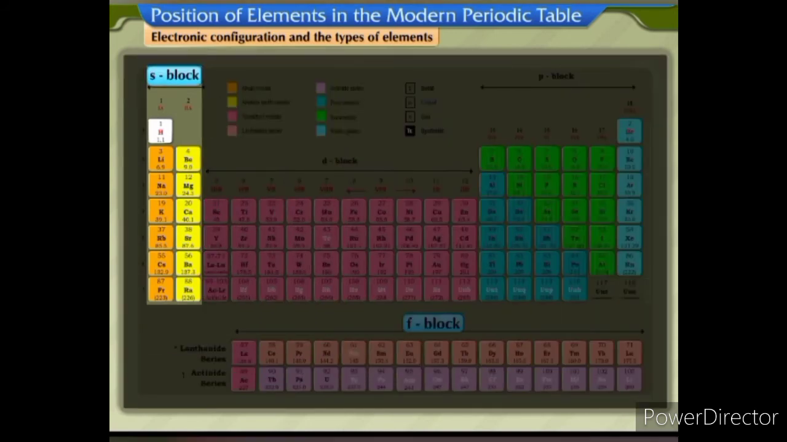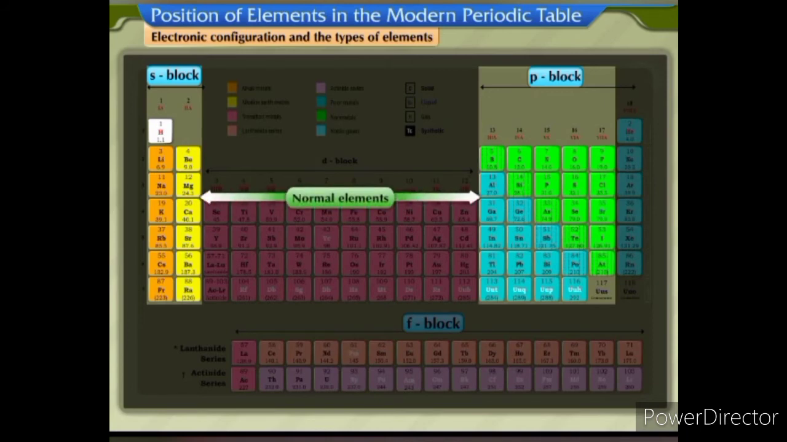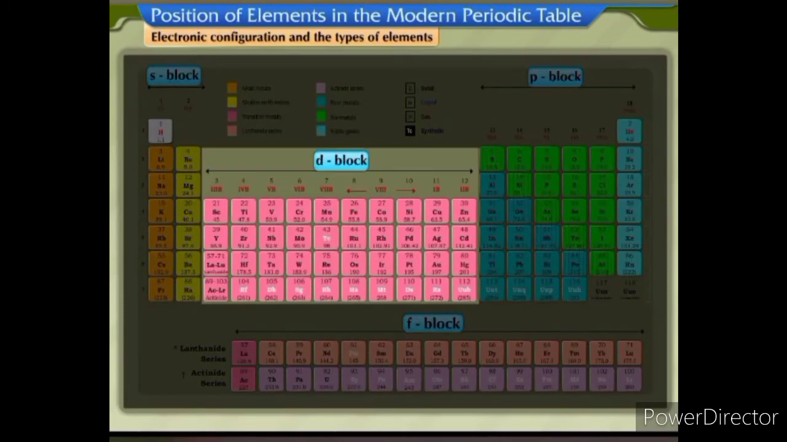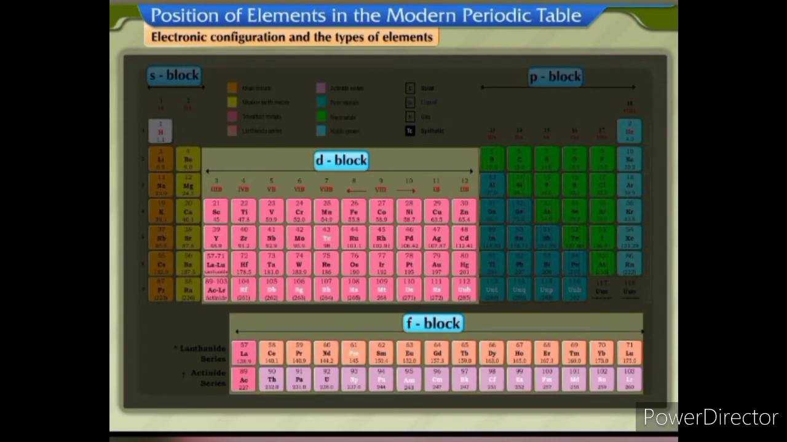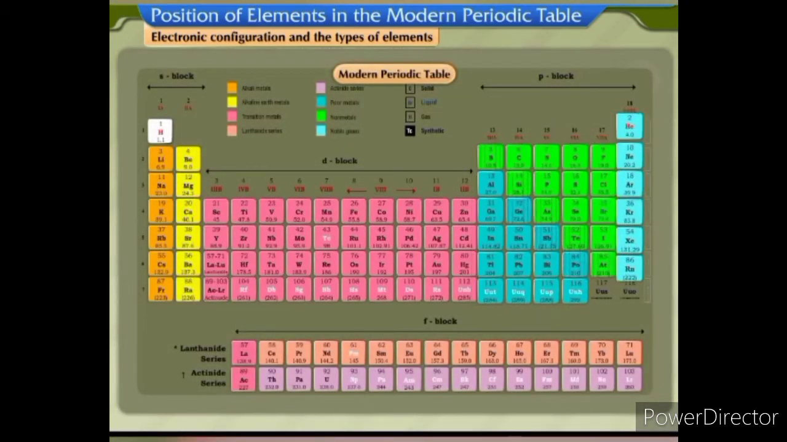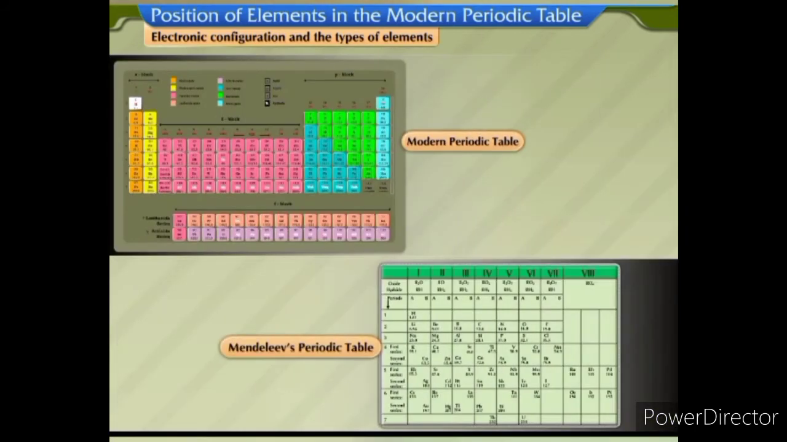The elements of the S and P block elements together, except the group 18 elements, are normal elements. The elements in group 18 or group 0 are called inert elements or noble elements. The D block elements are transition elements. The F block elements are called inner transition elements. The classification of elements in the modern periodic table was helpful in explaining the anomalies in Mendeleev's classification.